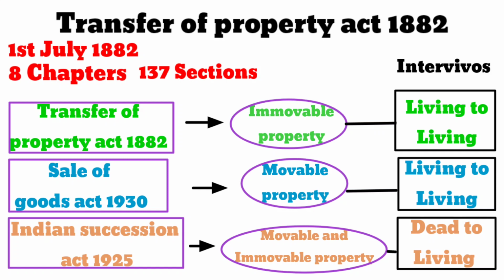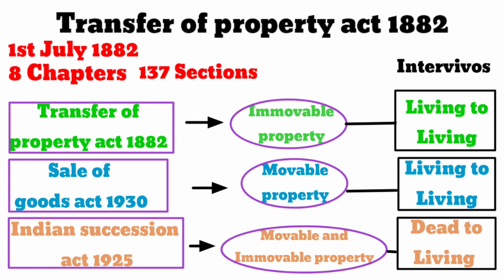Transfer of Property Act 1882 came into force on 1st July 1882. It contains 8 chapters and 137 sections. What is inter vivos? The term inter vivos means between the living person. To make you clear understand of the TP Act, I am including 3 acts which are slightly confusing.